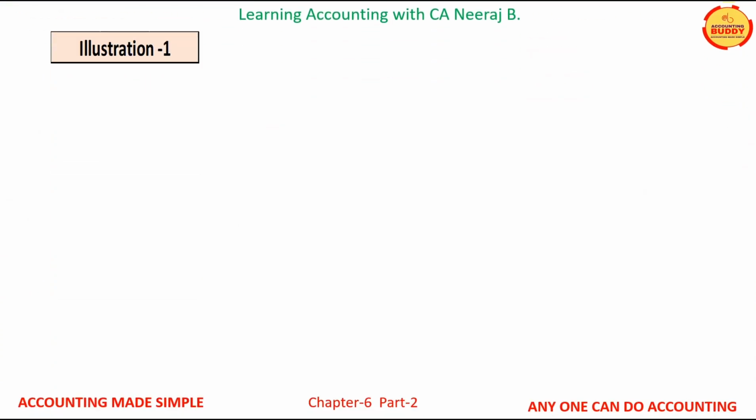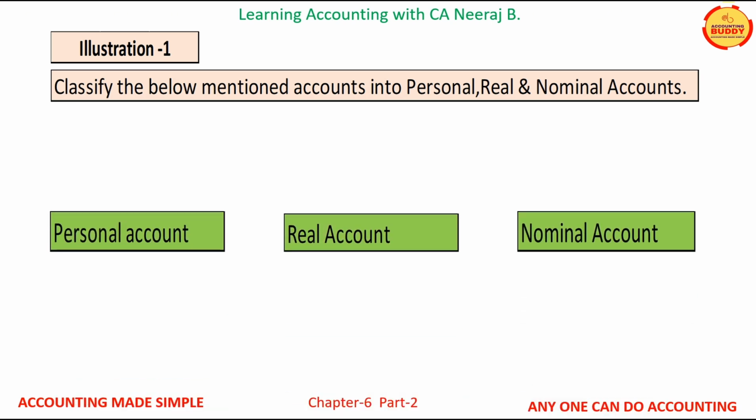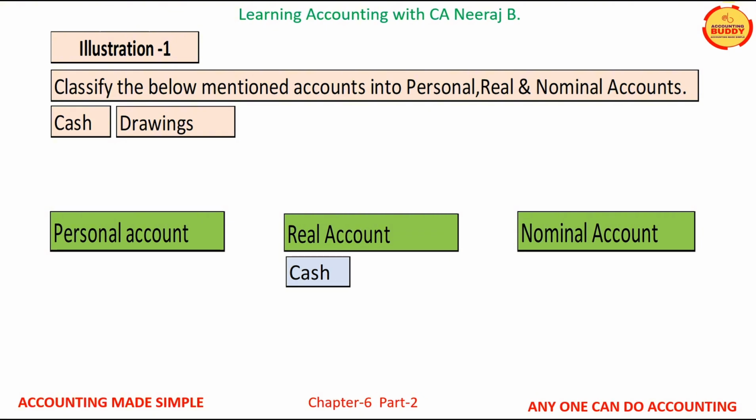Let us practice our understanding with an illustration. Classify the below mentioned accounts into personal, real and nominal accounts. First account is cash. We know that cash is an asset, therefore cash is a real account. Second account is drawings. Drawings are the amount withdrawn by the owners for their personal use.